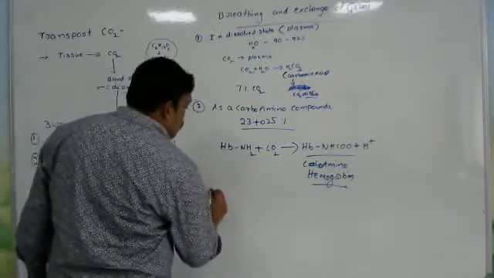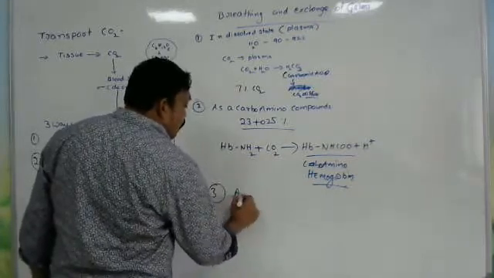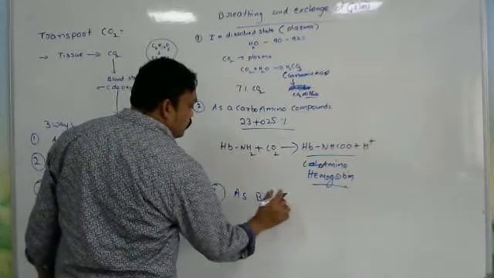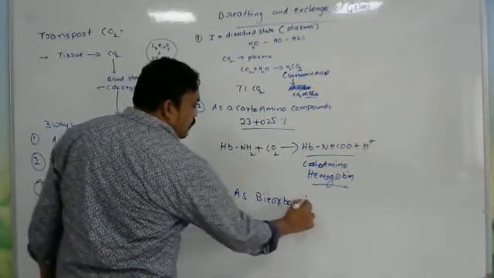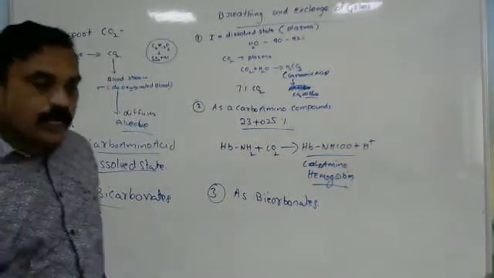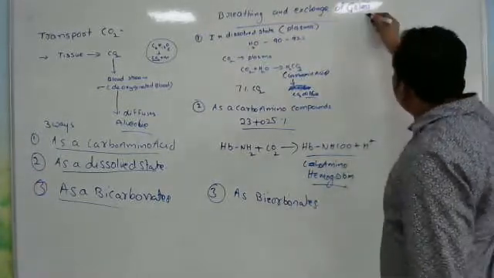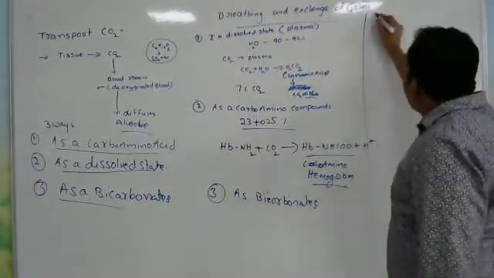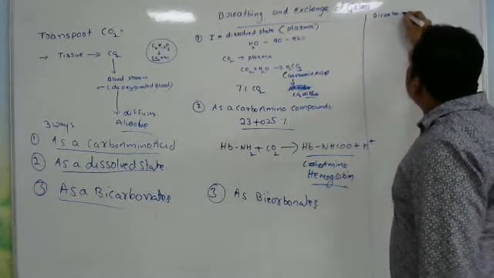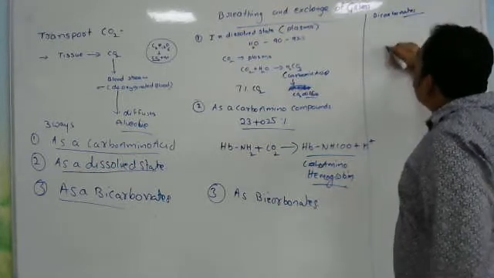The third way of transportation of carbon dioxide is as bicarbonates. How is carbon dioxide transported as bicarbonates? For example, we have to write here, as bicarbonates. How is it transported as bicarbonates?